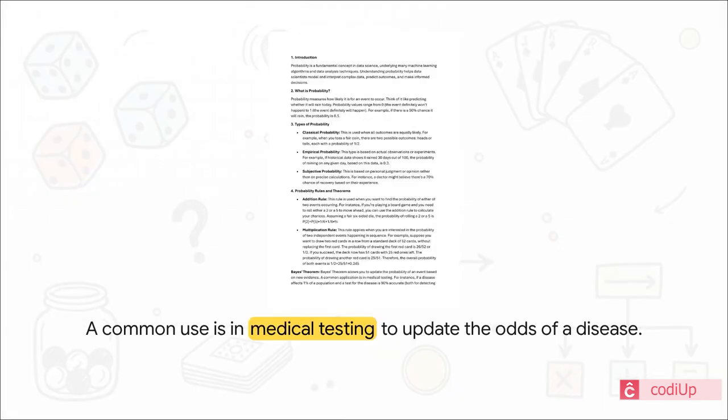You start with what's called a prior belief. Let's say the knowledge that a certain disease is really rare in the general population. Then you get new evidence, a positive test result. Bayes' theorem is what helps you combine that prior belief with how accurate the test is to calculate a new, much more informed probability. And this isn't just theory. This is the engine behind so much of modern AI and machine learning. It's how we get smarter with data, one piece of evidence at a time.